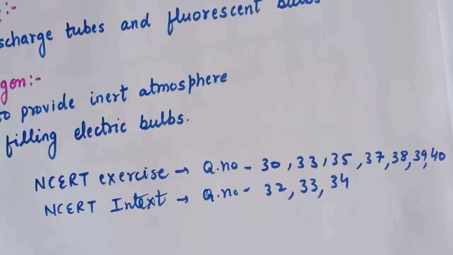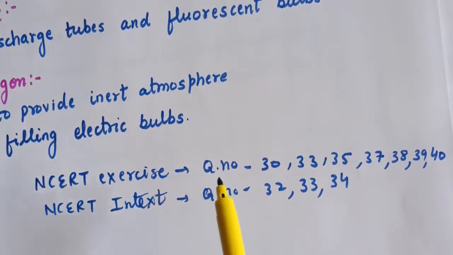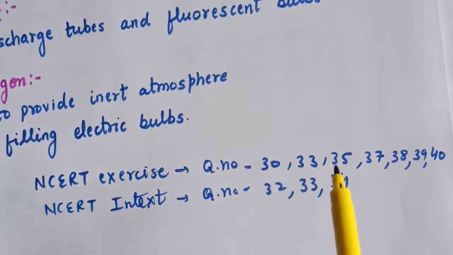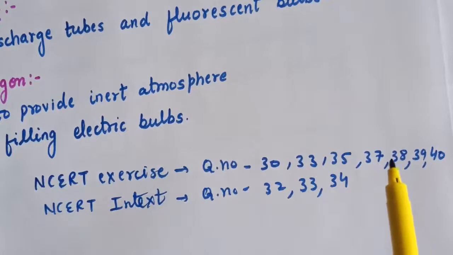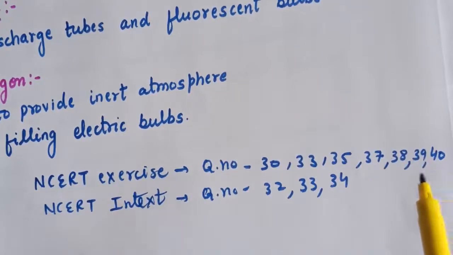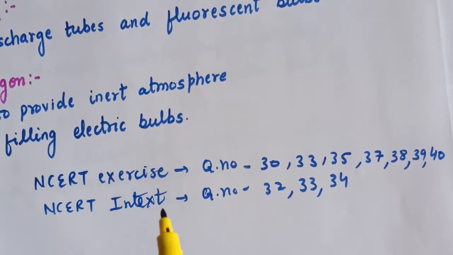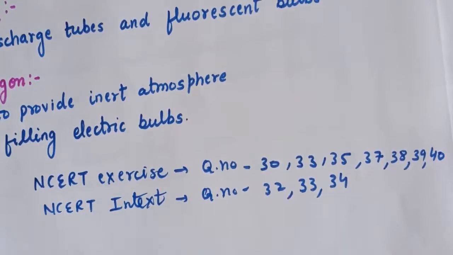Now after doing this, you can solve NCERT exercise question numbers 30, 33, 35, 37, 38, 39 and 40, and NCERT in-text questions, question numbers 32, 33, 34. So this is the homework for today's class.